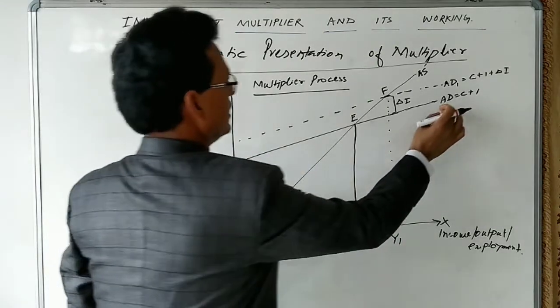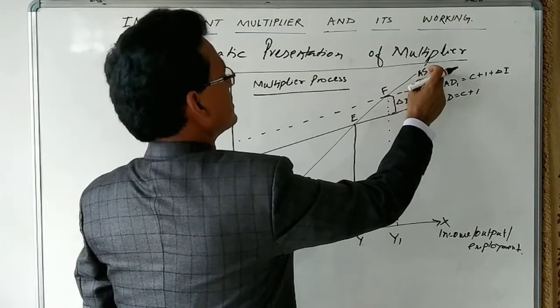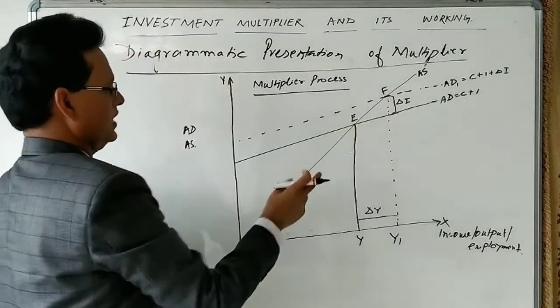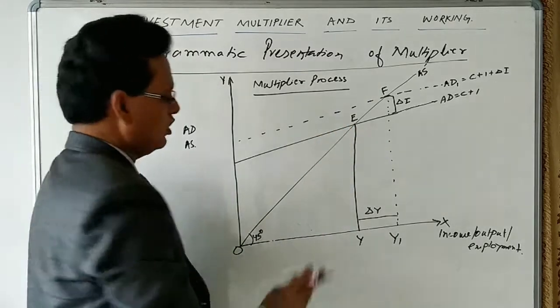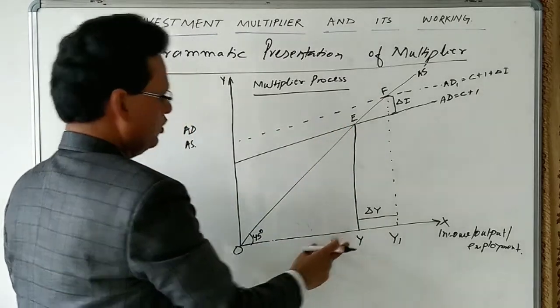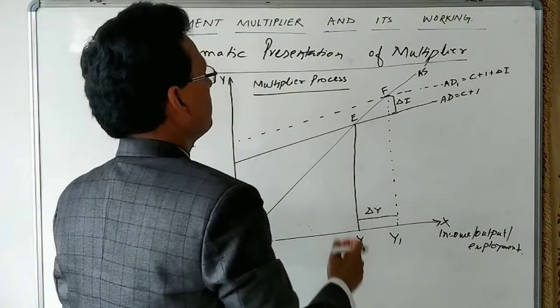Aggregate demand is equal to C plus I, and aggregate supply is the national income. Both intersect at point E, and E is the equilibrium point. Corresponding to this, OY is the equilibrium level of income, output and employment.